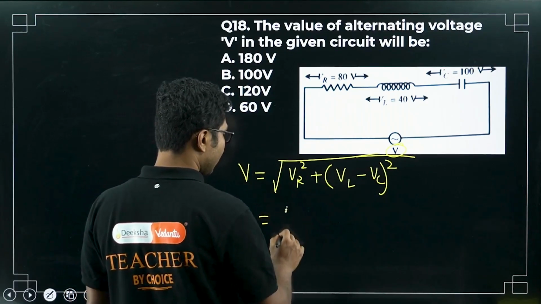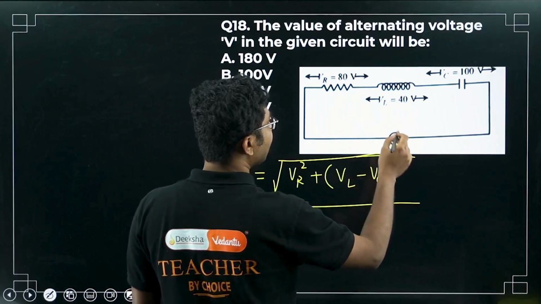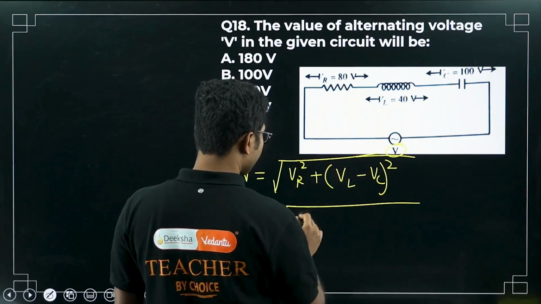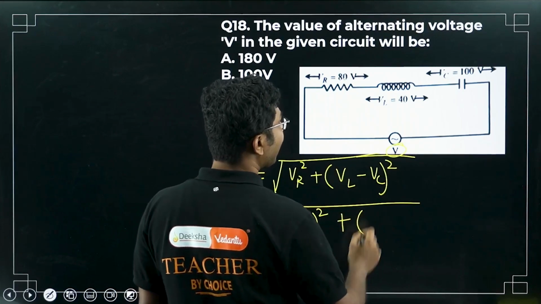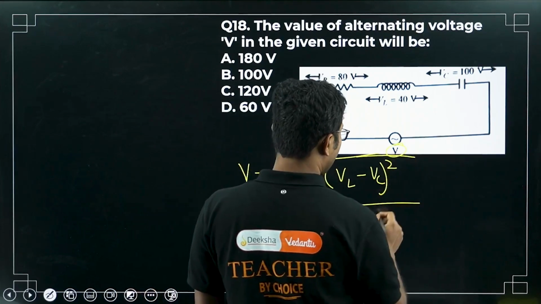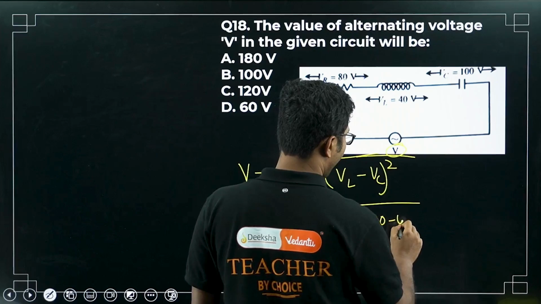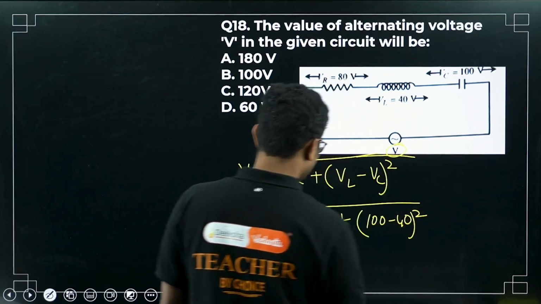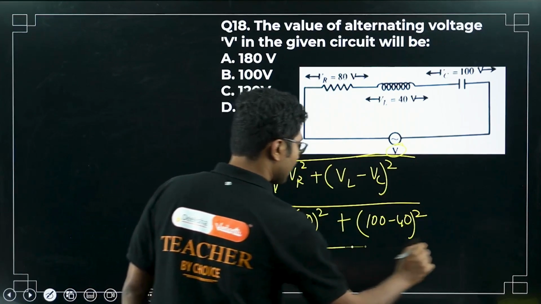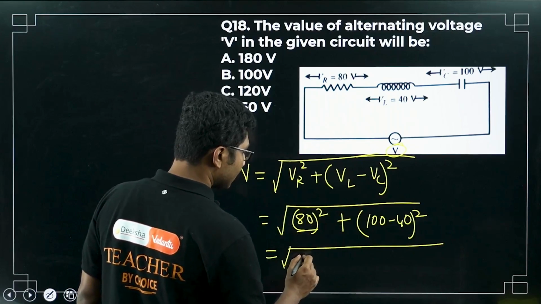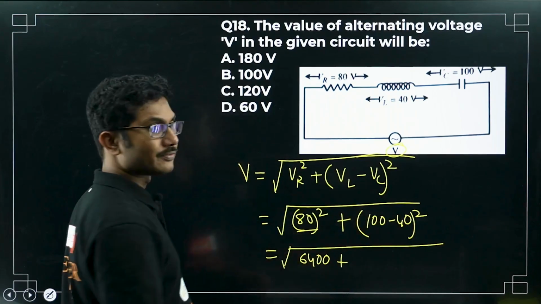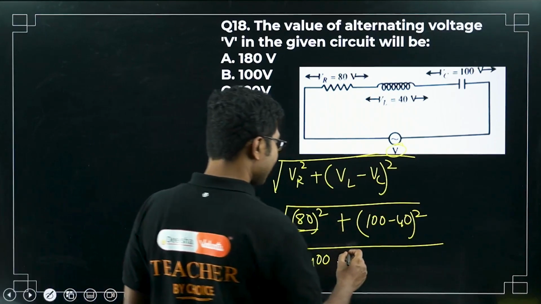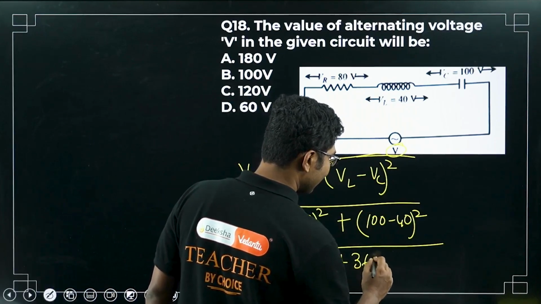So in this case, what is VR? VR is 80 volts, so 80 square plus (VL minus VC) is 100 minus 40, whole square. So 80 square is 6400, 100 minus 40 is 60, square is 3600.